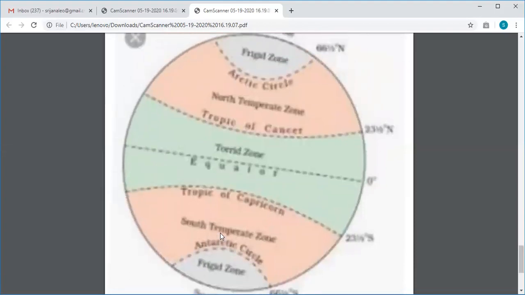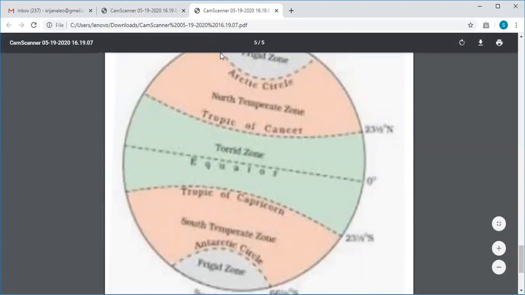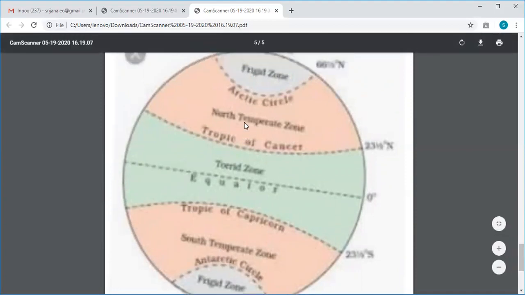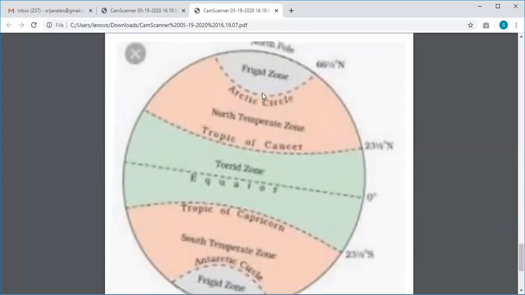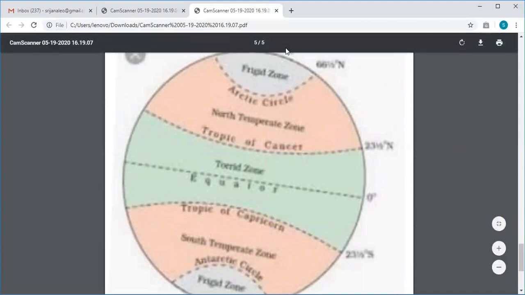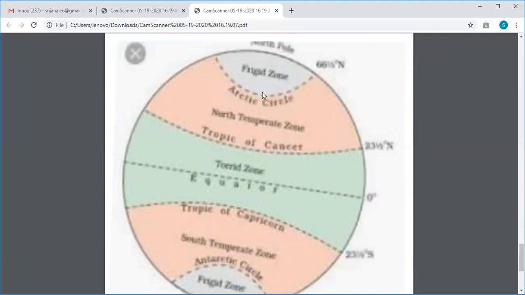It is always tilted because of the inclination of the Earth's axis. It never receives the direct rays of the sun. That's the reason the temperatures here are always very, very low. This is the zone that also experiences 6 months of daylight and 6 months of darkness.